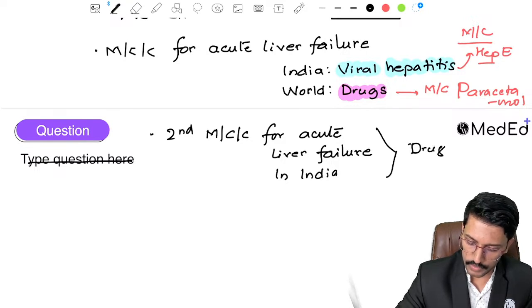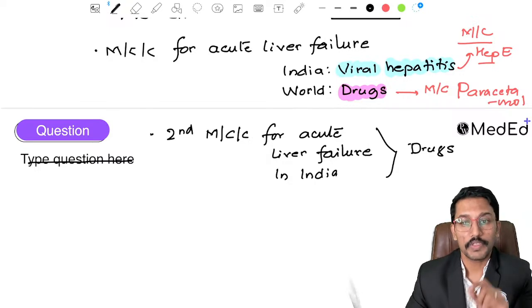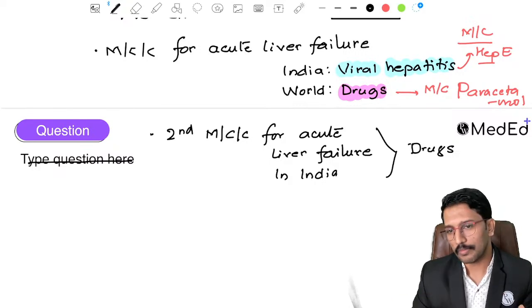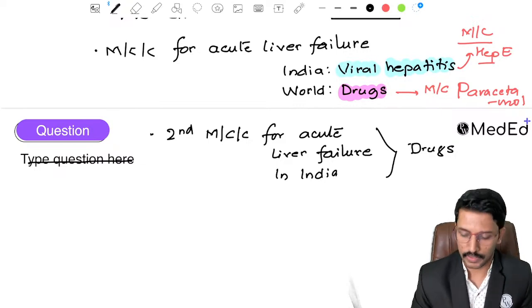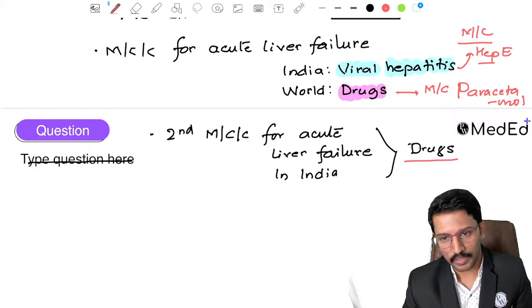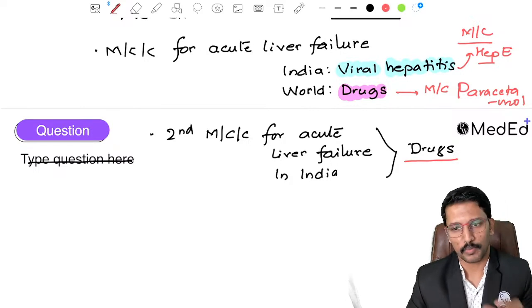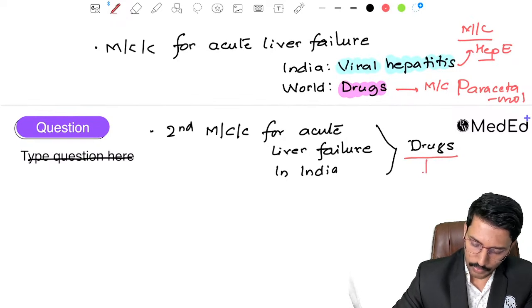So drug induced liver failure is the second most common cause for the acute liver failure in India. Now tell me which drug. Is it paracetamol or something else? In India, for some unknown reason, the paracetamol toxicity is less commonly reported compared to the Western world. So what we see here is one disease, which is an infectious disease, which is pretty common in India, and the drugs we use to treat that particular infectious disease are hepatotoxic. So now tell me which disease I'm talking about. Right, so we are talking about, among the drugs in India, the most common cause are ATT, right? ATT.